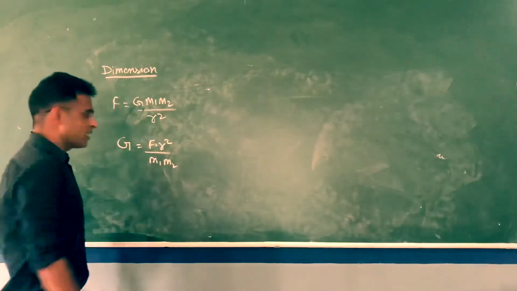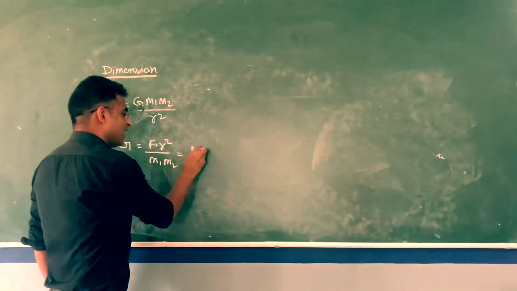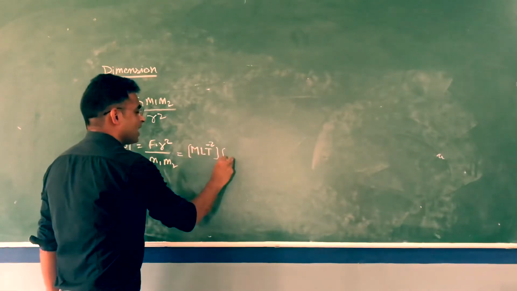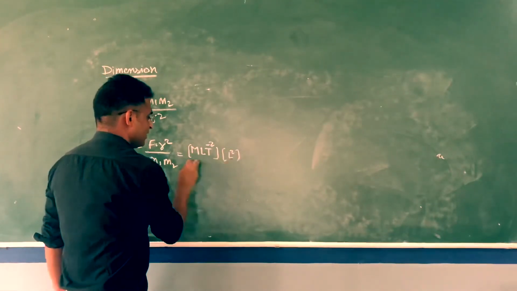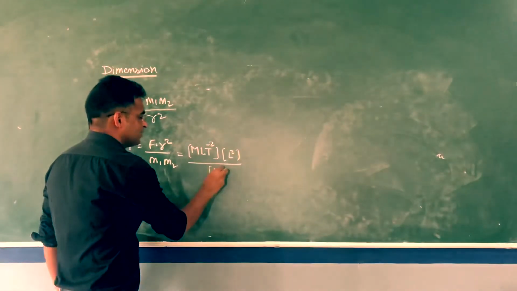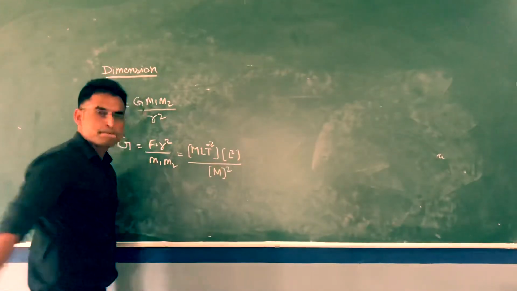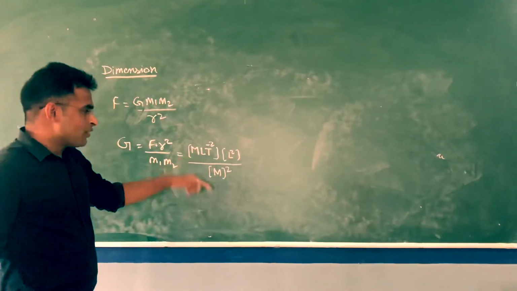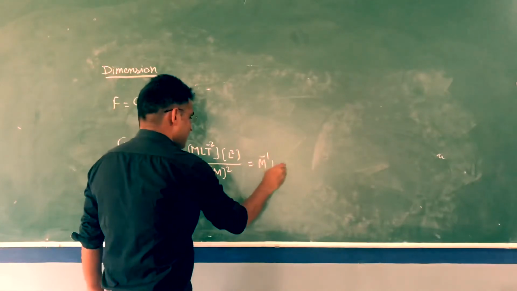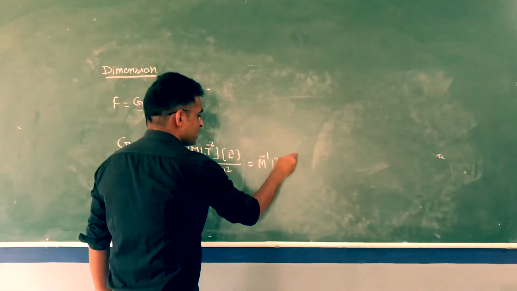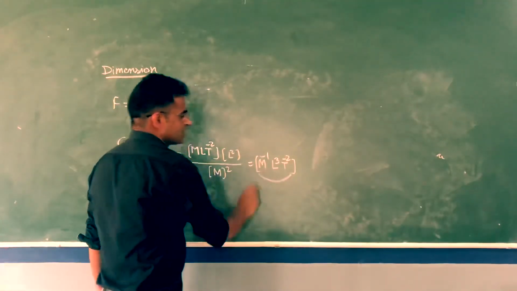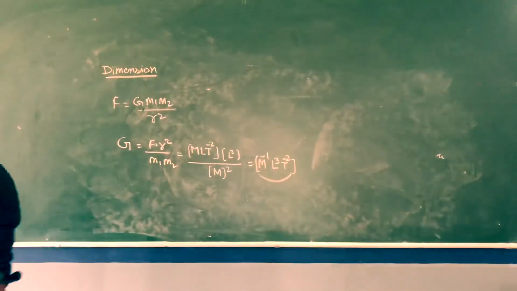The dimension of F is M L T power minus 2, of R is L square, and of M1 and M2 is M each. Calculating this, I get M power minus 1, L cube, T power minus 2. So this is the dimension of the universal gravitational constant G.